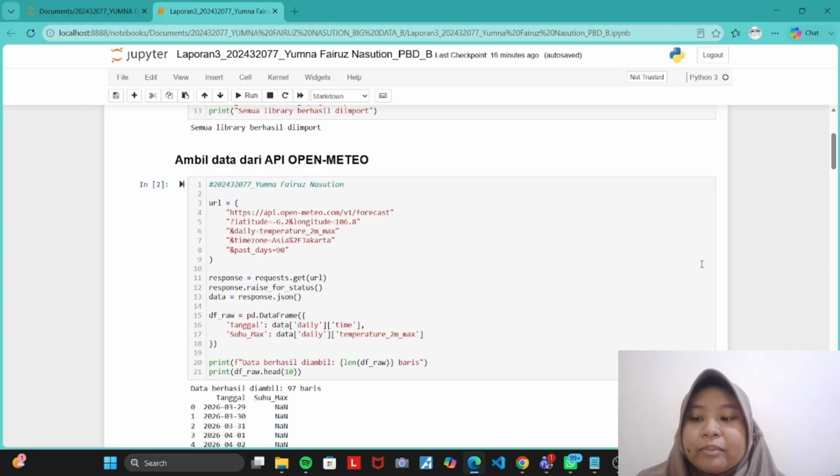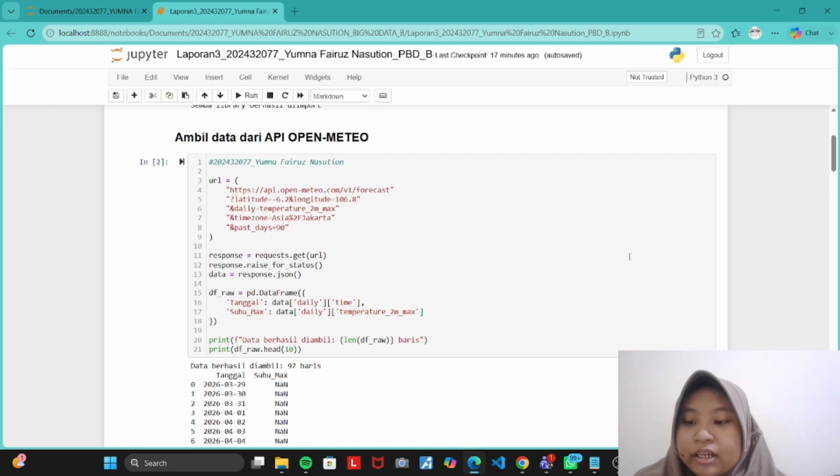I requested the daily maximum temperature for the previous 90 days. The API returned the data in JSON format, and then I converted the JSON response into a pandas data frame with two columns, the date and maximum temperature. The dataset contains more than 30 observations, which is sufficient for time series analysis.